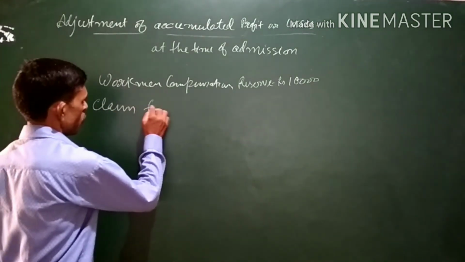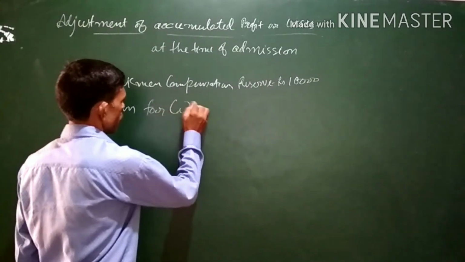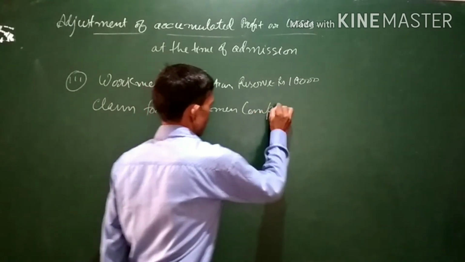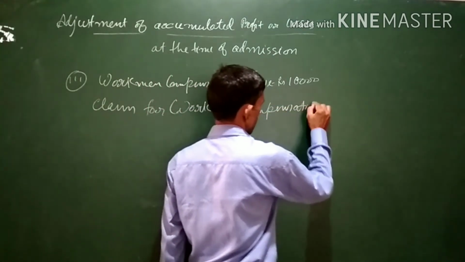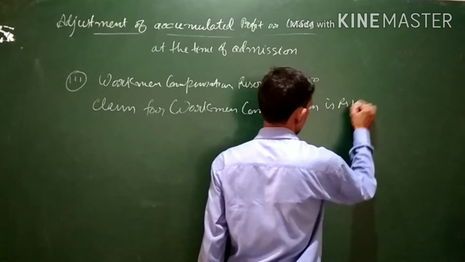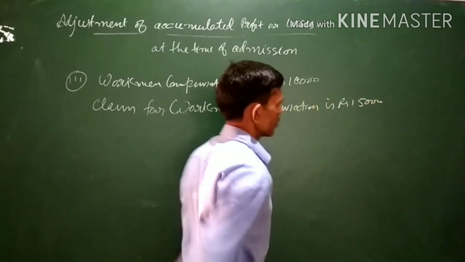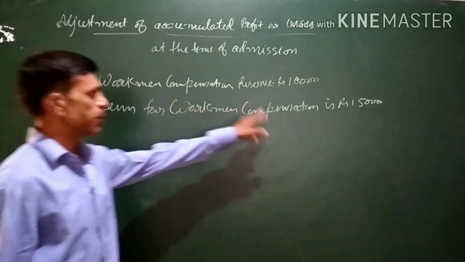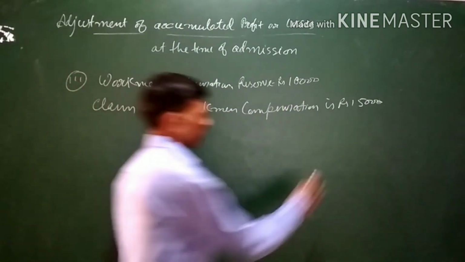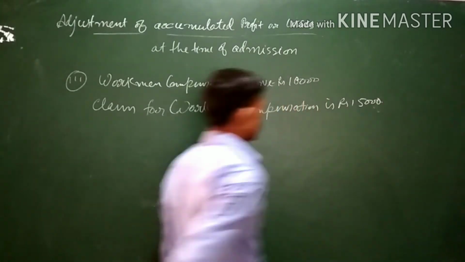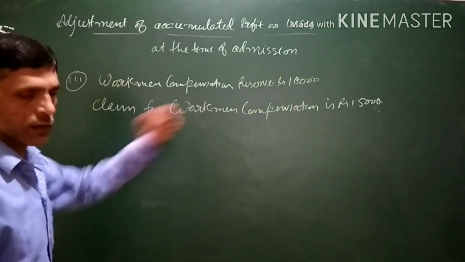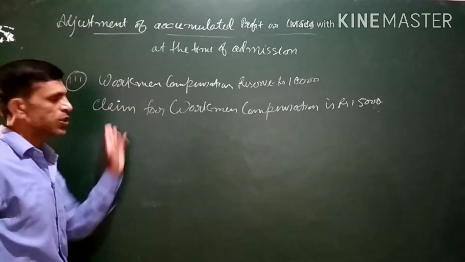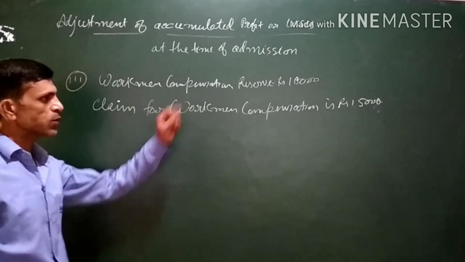Suppose the claim for workman compensation is rupees 15,000. There is a claim for workman compensation of rupees 15,000. This claim is by the worker for compensation, so there is a liability. This 15,000 is the liability which we have to pay to the worker.